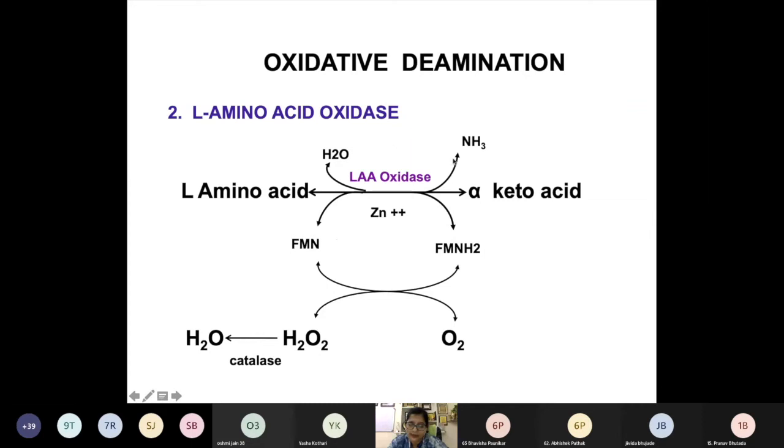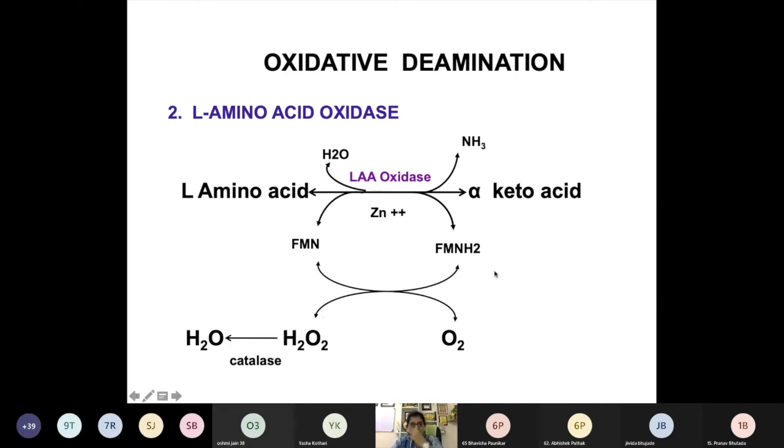So FMN is converted into FMNH2, it gets reduced. Now what happened, it doesn't enter the electron transport chain वगैरह, and this FMNH2 at the site जहाँ ये form हो रहा है वही it gets neutralized. So it reacts with atmospheric oxygen, and we get FMN resynthesized, H2O2 is formed, and H2O2 is further cleaved by catalase to form water. So there you can see there is oxidation, but this is also oxidative deamination.